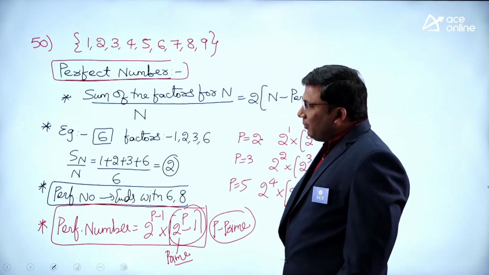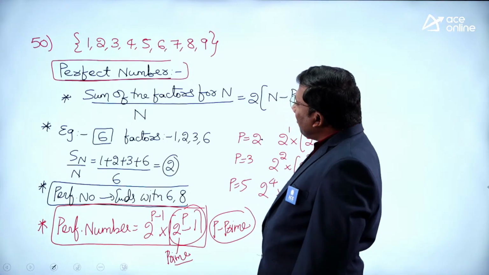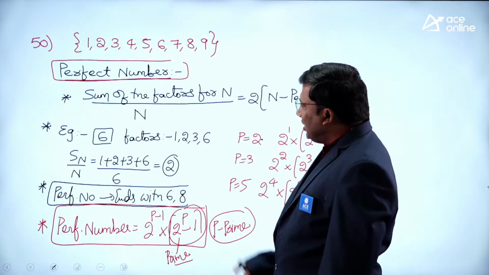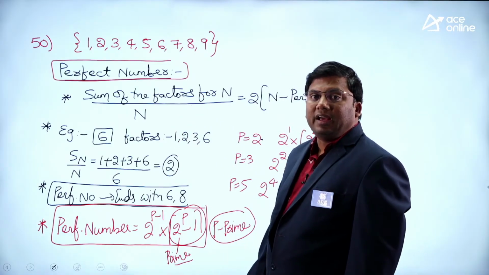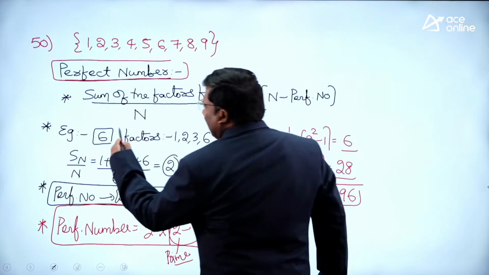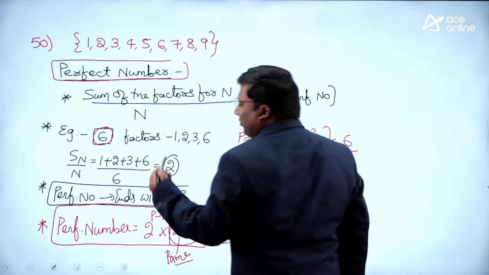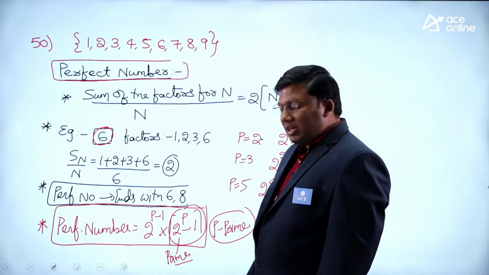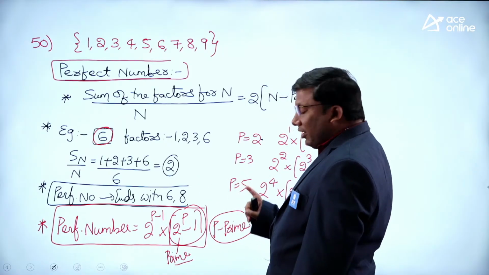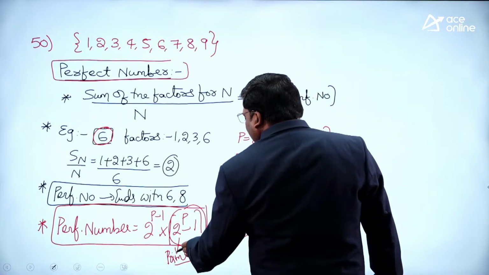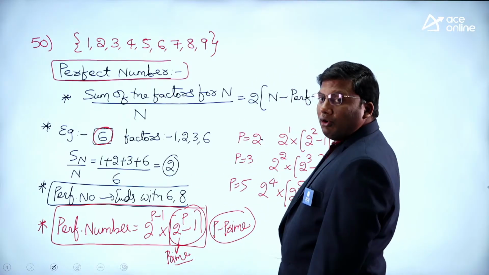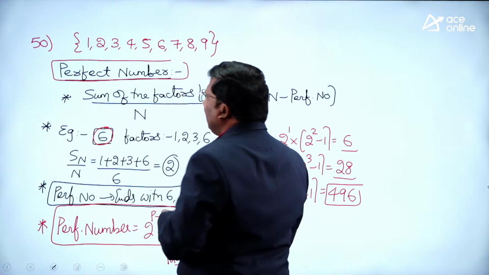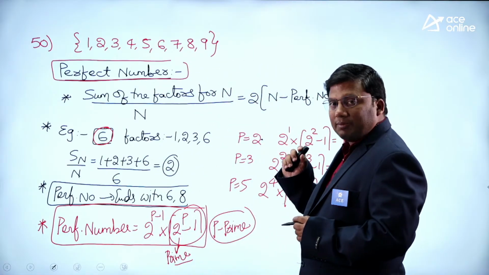What is the definition of a perfect number? Sum of the factors of the number divided by the number, that is S(n) by n, is equal to 2. What is the classical example of a perfect number? 6. We checked that S(n) by n is 2. A perfect number always ends with 6 or 8. Any perfect number will be of this form, and p should be a prime number. If you know this concept, this question can be solved very easily. I hope the concept is clear.